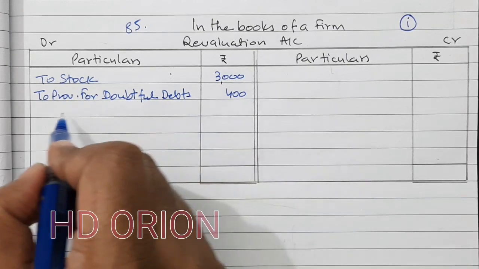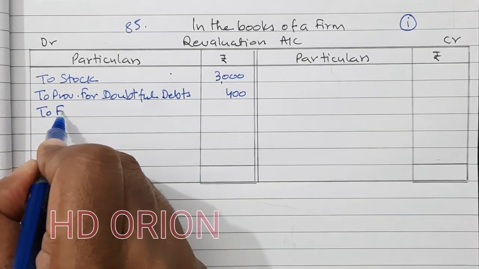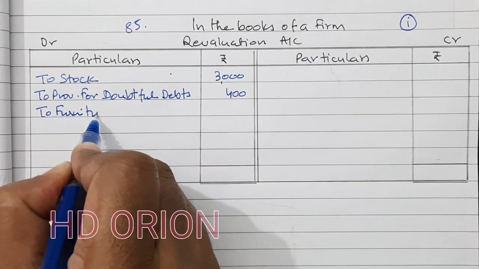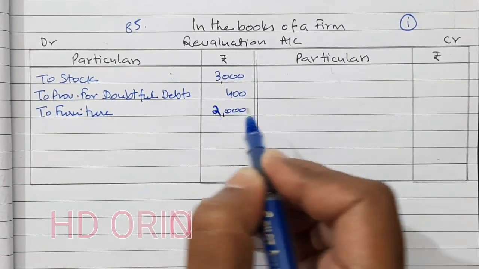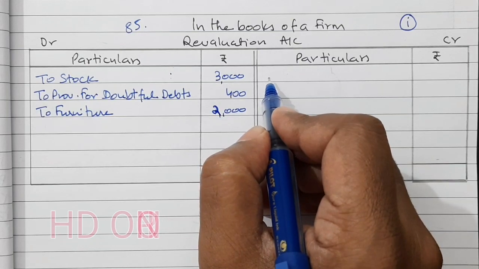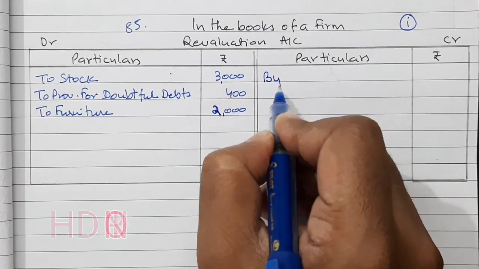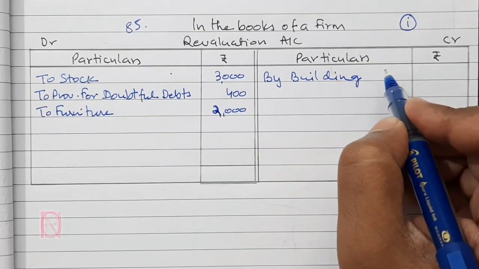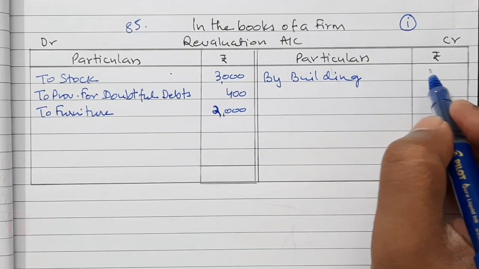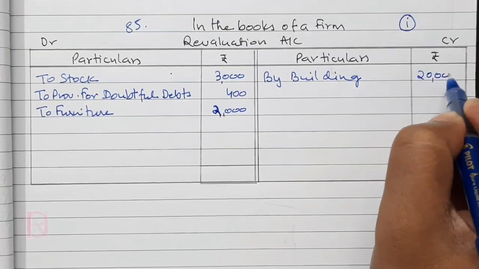Then furniture is also to be depreciated. To furniture by 2,000. And then building is appreciated. By building, building is appreciated by 20,000.